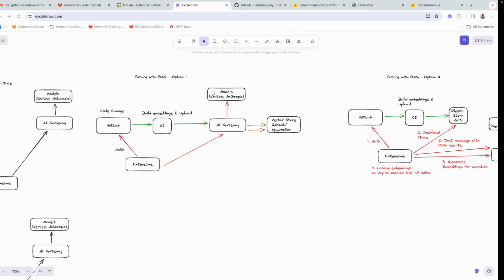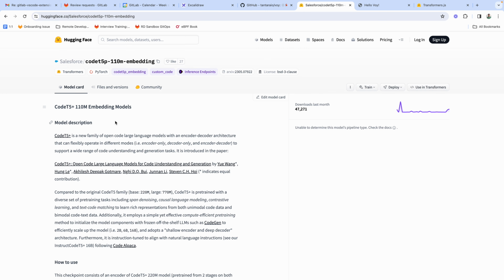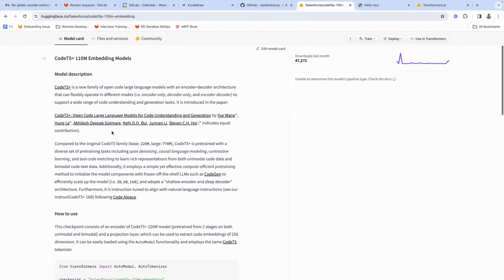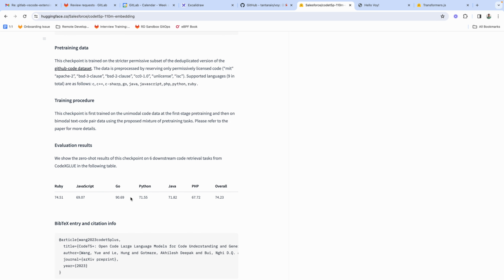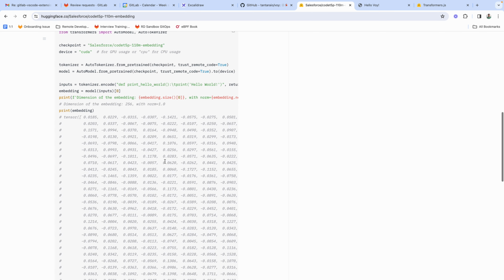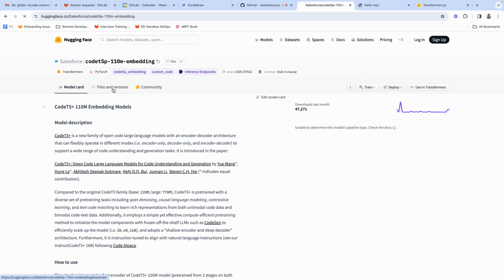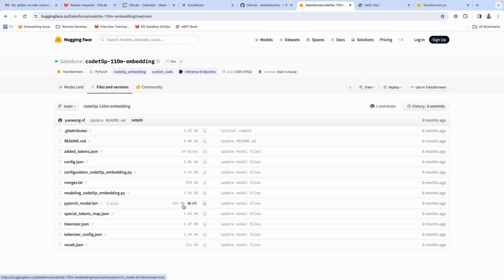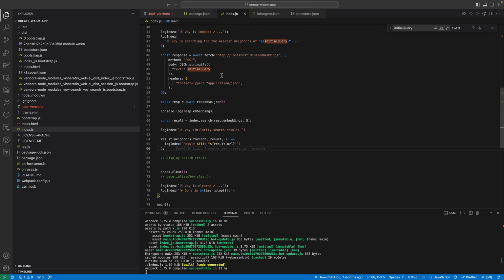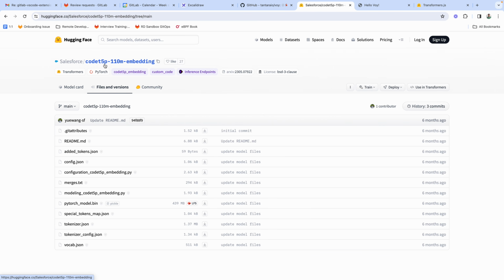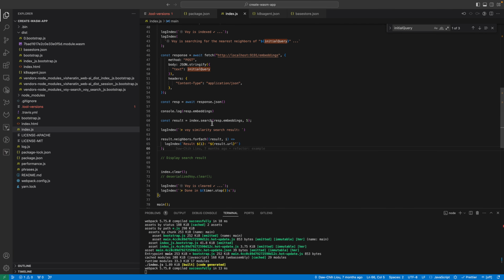Basically, what I'm using is this model for code embeddings, which is trained in a number of languages, and you can see some results they've got from benchmarks on different languages. And it's not a big model either. It's about 39 MB, so again, not too big a model. I've been using that Salesforce CodeT5+ model to do the embedding.